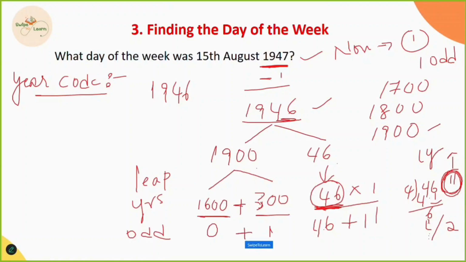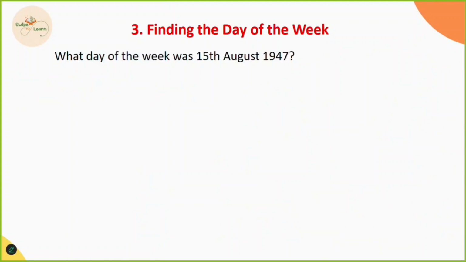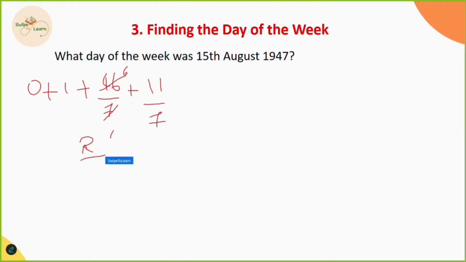What we get is 0 plus 1 plus 46 plus 11. We know that we have only 7 days per week. So what we have to do is divide 46 by 7 and 11 by 7. So 0 plus 1 plus 46 divided by 7 and 11 divided by 7. When I divide by 7, 7 sixes are 42 and the remainder is 4 here. Again, 7 ones are 7 and the remainder is 4 here.